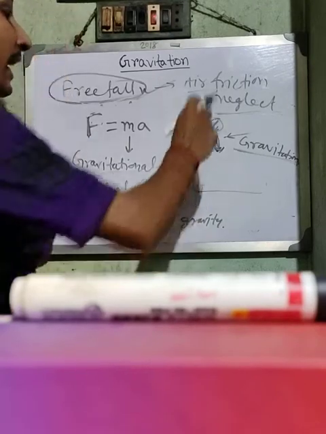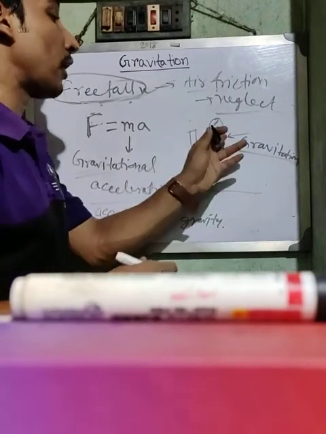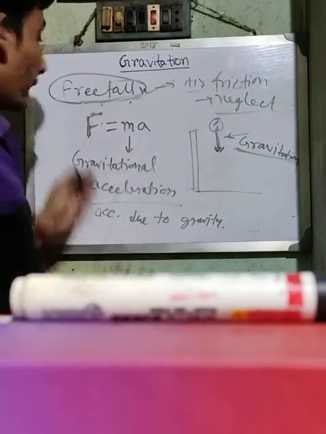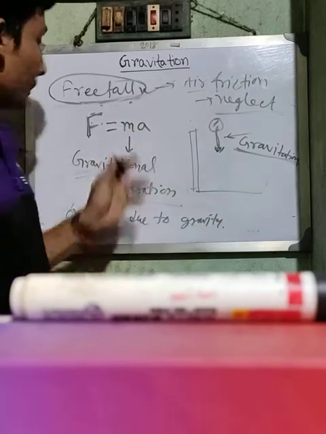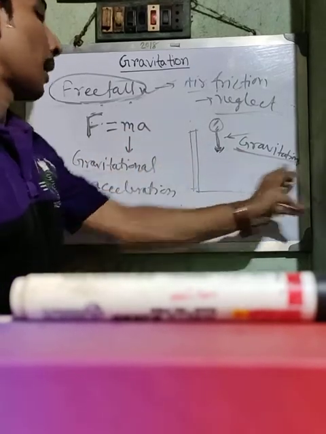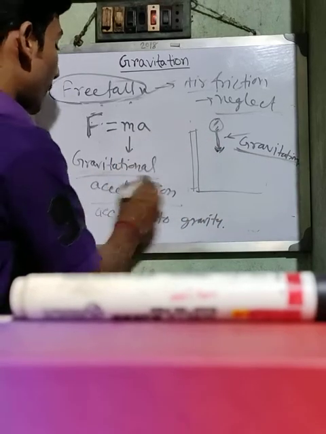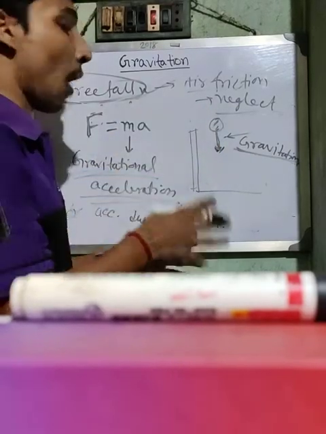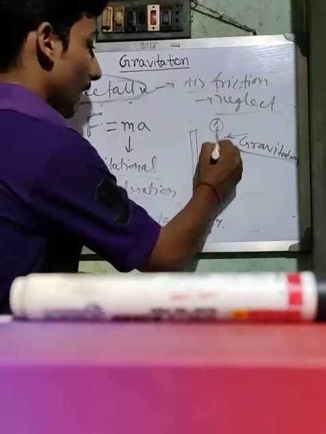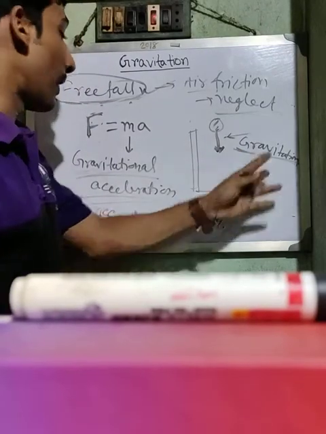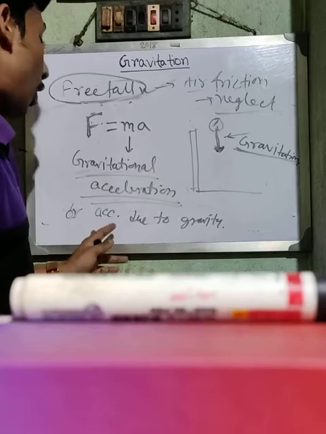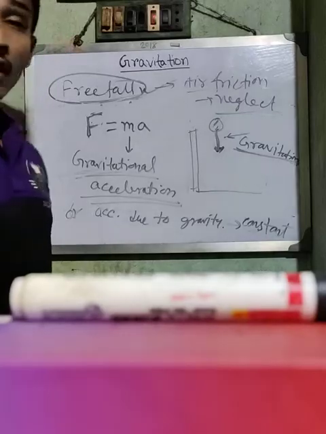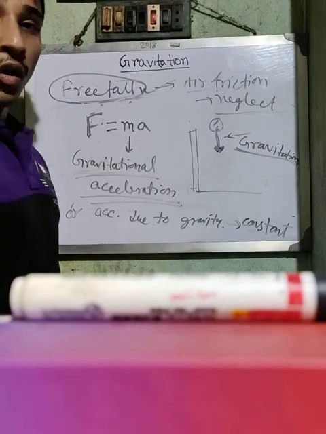That means when there is no air friction, the force acting on the body is the force of gravitation. And according to Newton's second law, if there is a force, then obviously there is an acceleration. The gravitational force is constant here, so obviously the acceleration is constant. So when an object drops from a height, it acquires an acceleration due to gravitation, called gravitational acceleration or acceleration due to gravity, and that is constant for all objects.